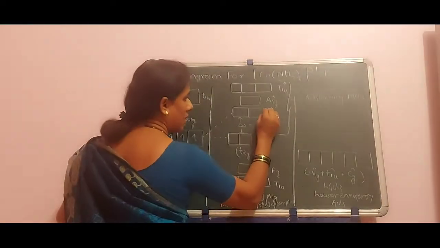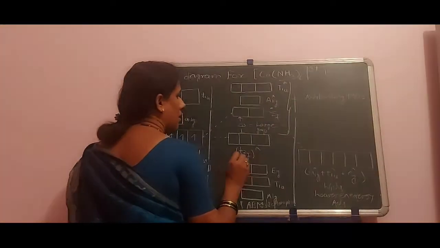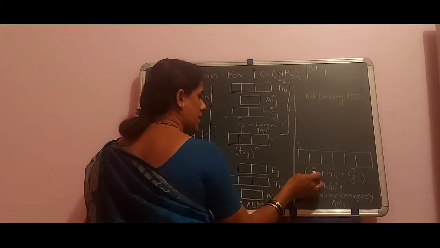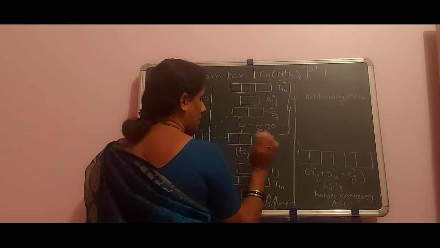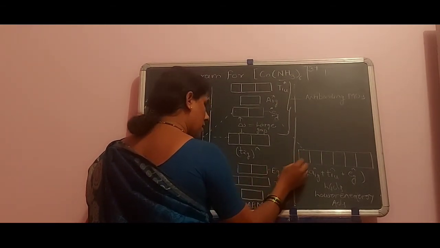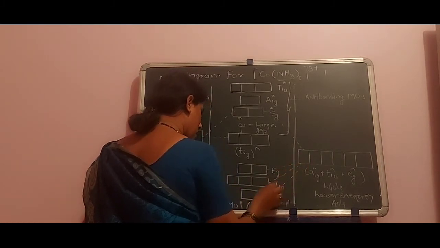Okay. Then T2G here, not Eg, here T1U, and here A1G.